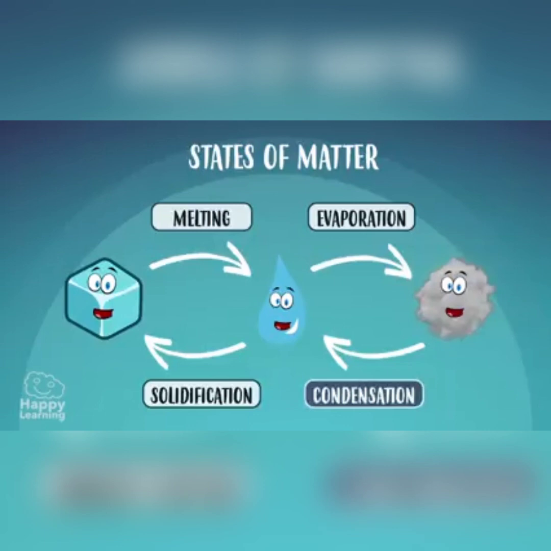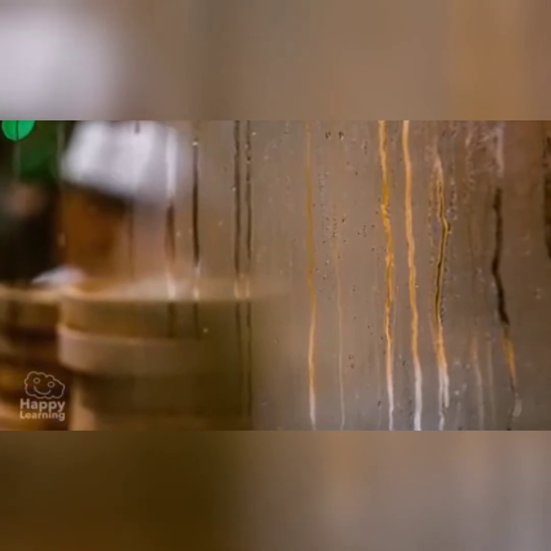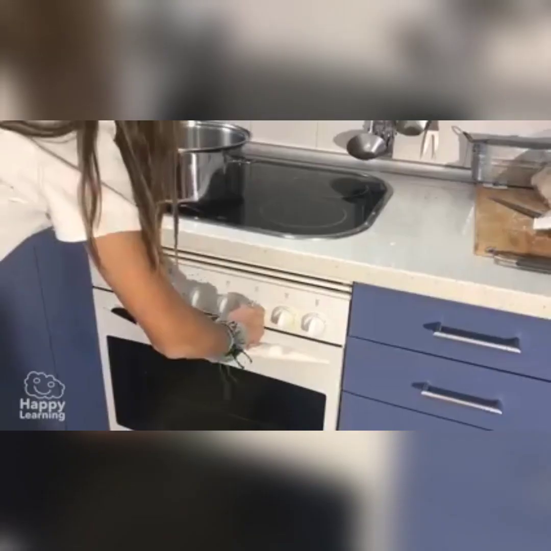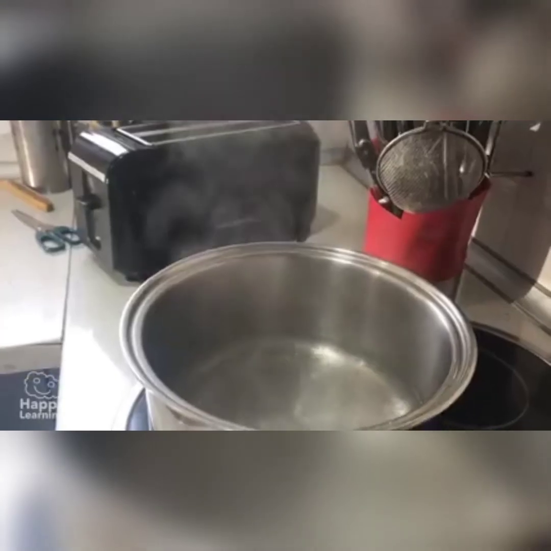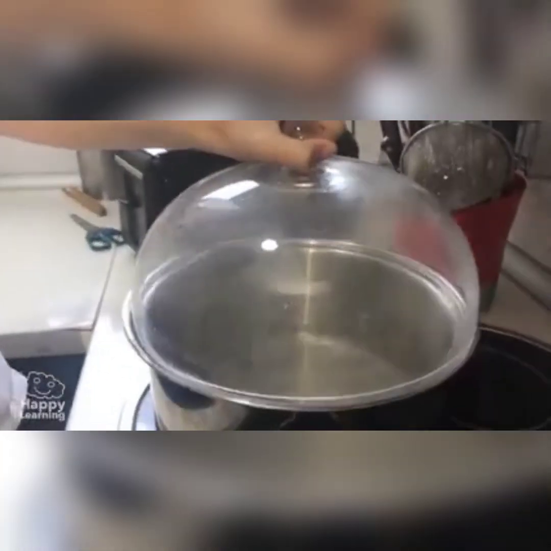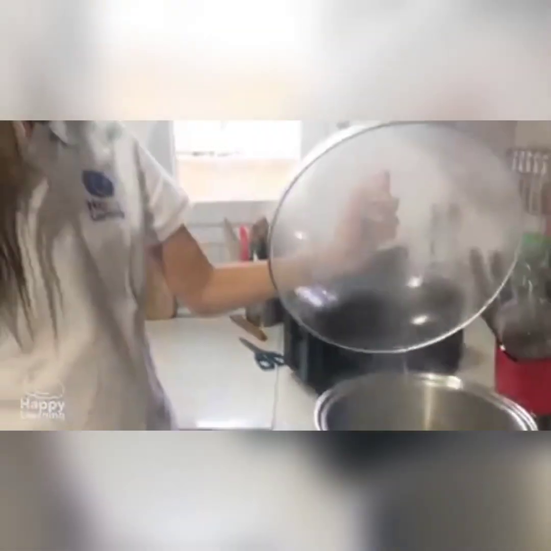Condensation is a step from gas to liquid and happens when matter in gas state is cooled. Have you ever noticed that when we get steamy windows or mirrors, water droplets appear? It's produced when water vapour touches a cold surface. In that same moment, water vapour cools and turns into liquid. Easy, huh?